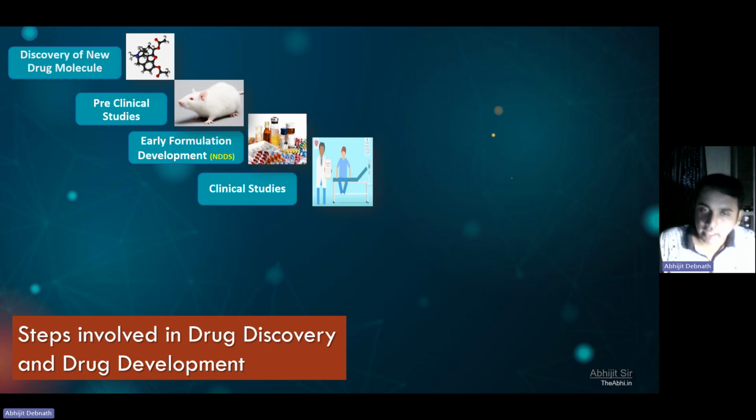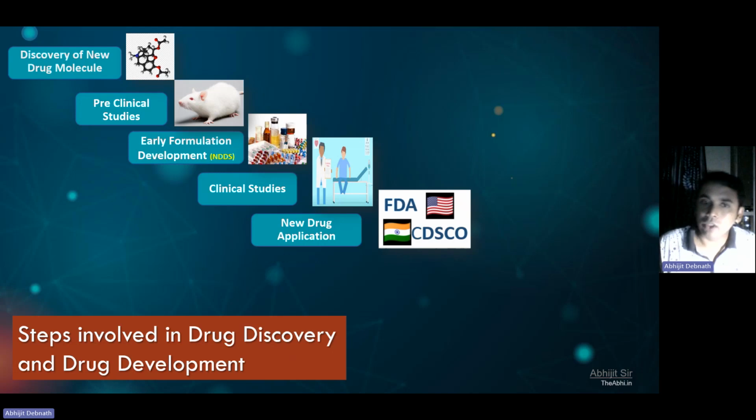There are three phases of clinical trial. After success in your clinical trial, what do you do? In the US, you file a new drug application to the FDA. In India, it is called CDSCO. You tell them, please see my data: my drug molecule with this formulation or this dosage form is showing proper therapeutic effectivity in this number of clinical trial records, and it does not have any kind of toxicity, side effects or adverse reactions, and it is curing a particular disease.